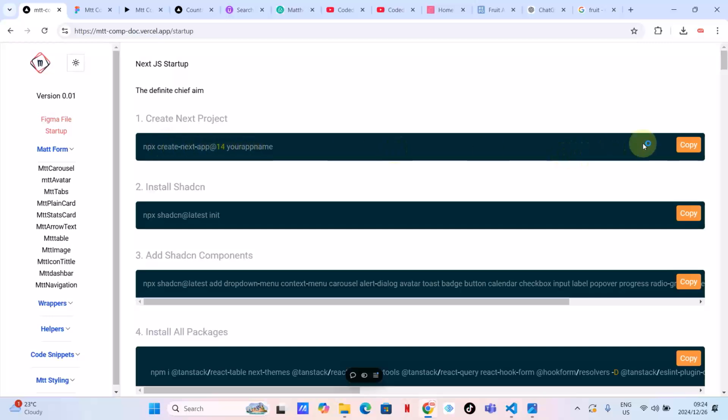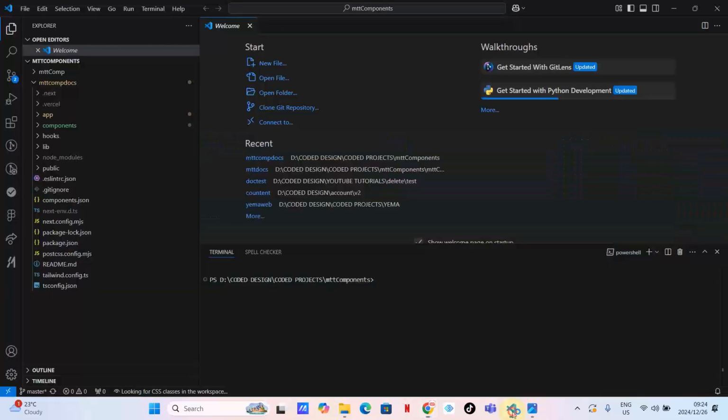I'm going to copy this. I'm creating a Next.js project, and then I'm going to go back here and change the name to Mtt Fruit. I think that is it, and then I'm ready to hit enter.